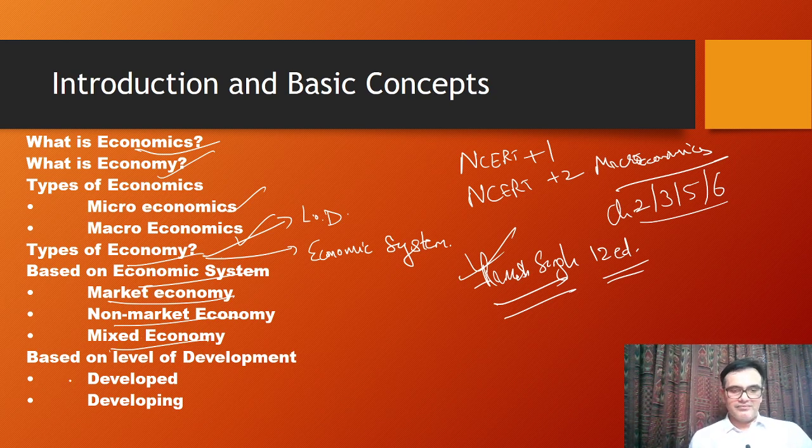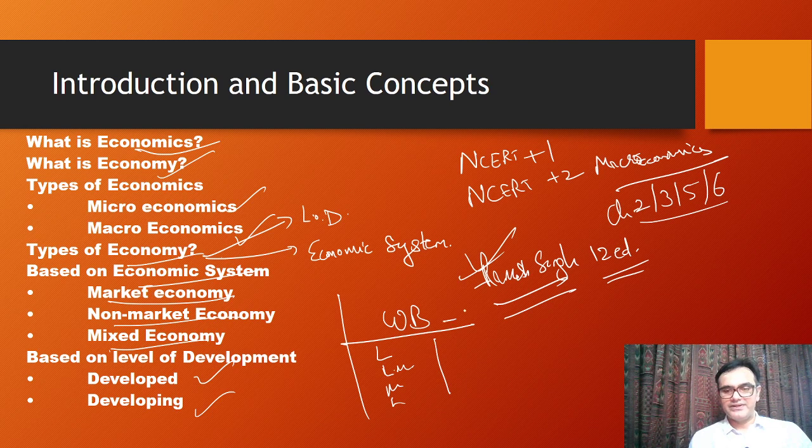Again, based on level of development, like I said, there will be two formats, developed and developing. One more thing that you must add, the World Bank's division of economies into low income, lower middle income and high income economies. What are the income parameters for this year 2019-20? Every year they keep changing, but at least you must know for the lower middle income, because India belongs to the lower middle income economies.